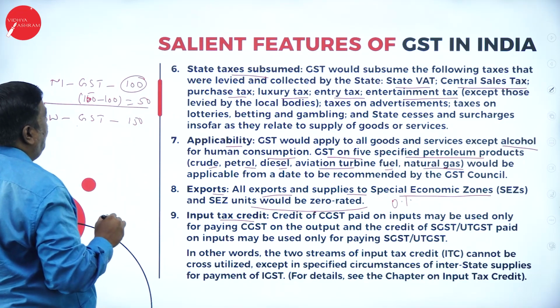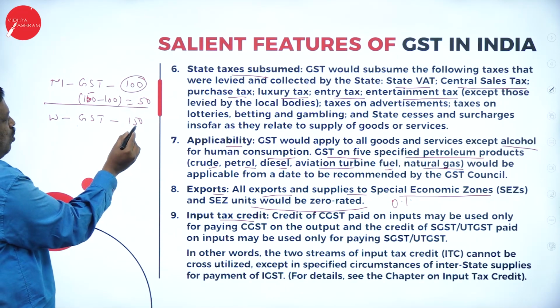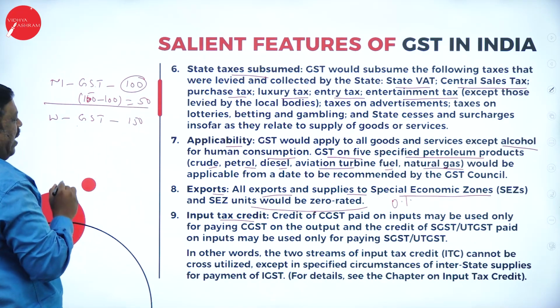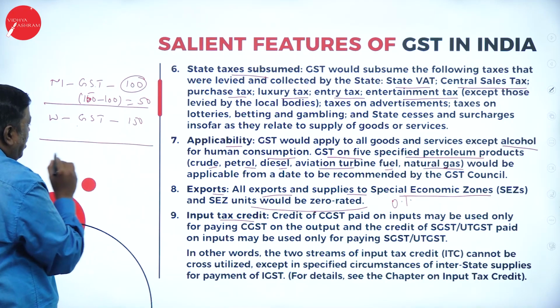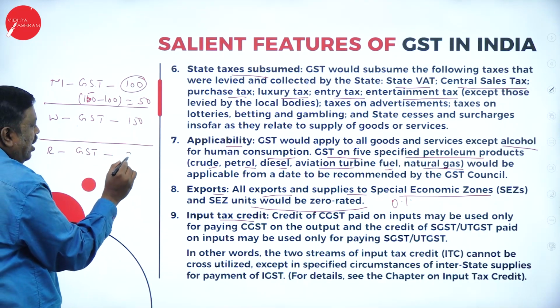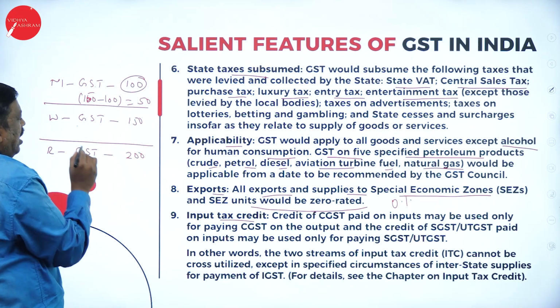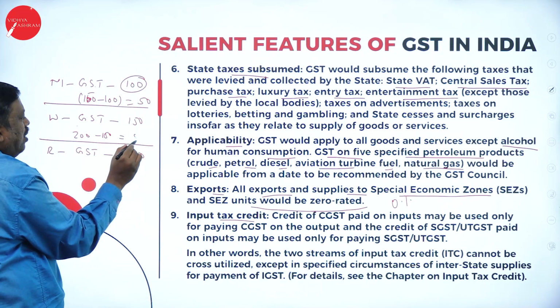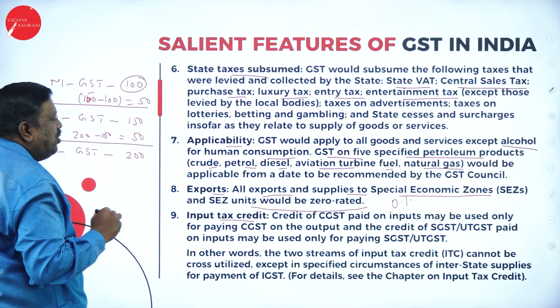Only 50, whatever the amount collected from the wholesaler is set off against the amount already paid. Now, the wholesaler is going to collect GST from the retailer, 200. Out of 200, already 150 has been paid here. So the remaining 50 is going to be paid to the government.